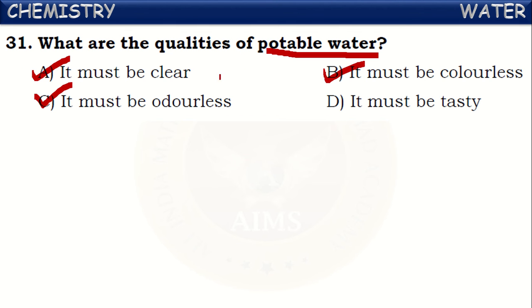So these are the qualities of potable water, meaning the water which is suitable for drinking should contain these qualities. It need not be tasty. If it is tasty, it means it has certain dissolved substances in it, so it does not represent the quality of potable water. Only these three are correct.